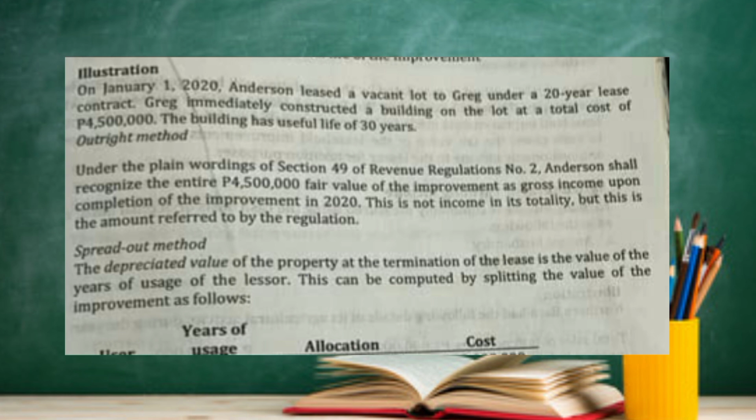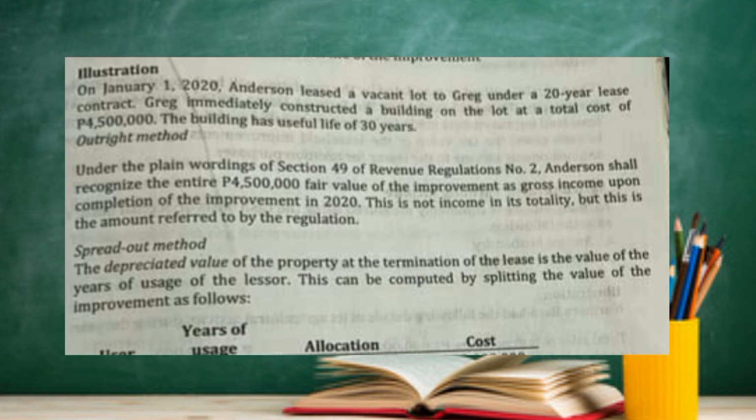Under the plain wordings of Section 49 of Revenue Regulations Number 2, Anderson shall recognize the entire 4,500,000 fair value of the improvement as gross income upon completion of the improvement in 2020. This is not income in its totality, but this is the amount referred to by the regulation.